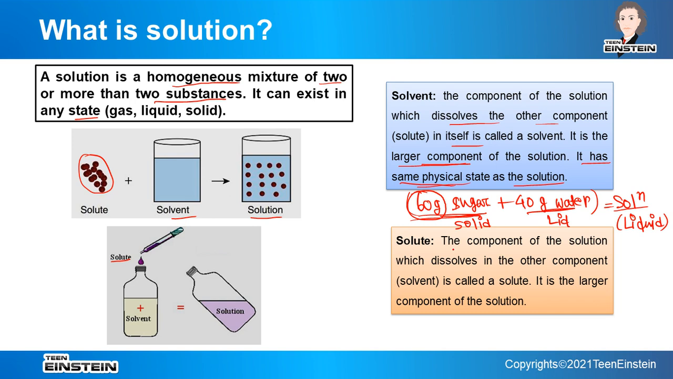And what is the solute? Obviously, if the solvent is present in the larger component, the solute will be present in the smaller component, not larger. So it will be present in lesser amount, and it is the component of the solution which dissolves in the other component, that means the solute is dissolved in the solvent. So this is the difference between solvent and solute.